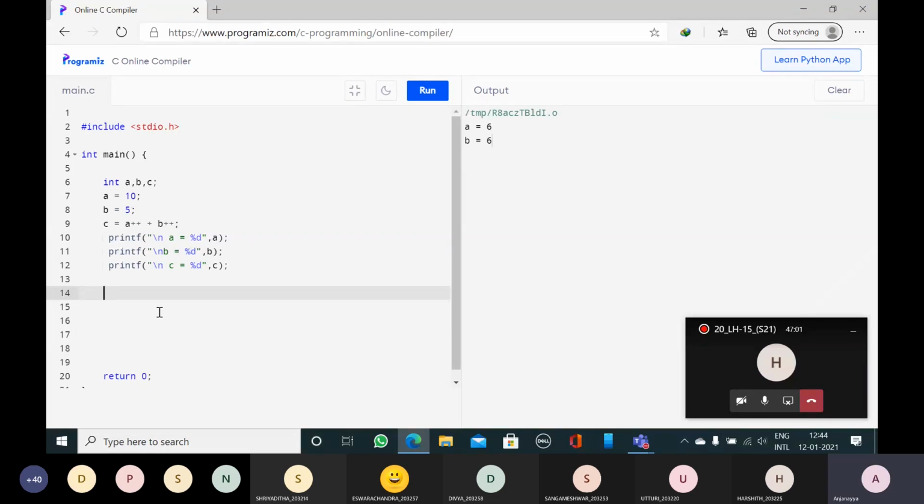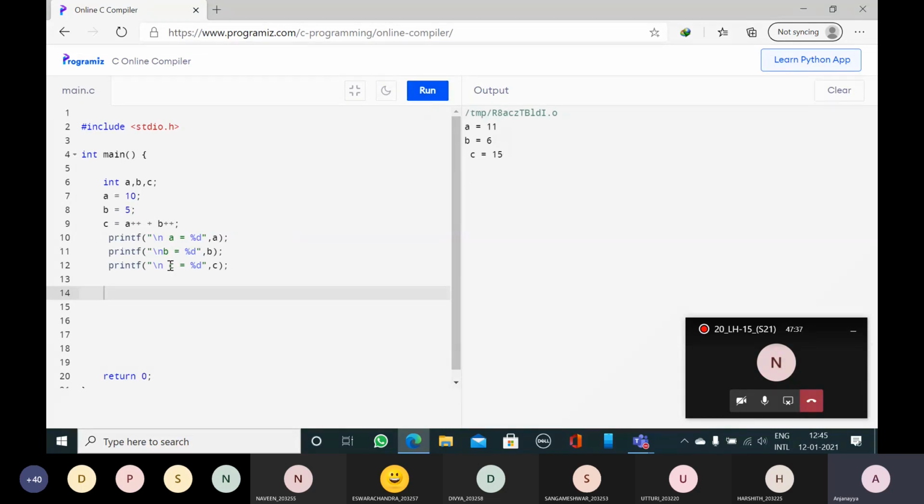C equals 15, A equals 11, B equals 6. Yes, correct. Since c is equal to a postfix expression, it will take the current value of a. Current value of a is 10. It will take the current value of b. Current value of b is 5. 10 plus 5 will be 15. So c is equal to 15. Now after assignment, increase the value of a by 1, increase the value of b by 1. So a will become 11, b will become 6 and c will become 15. So this is the output of the program.